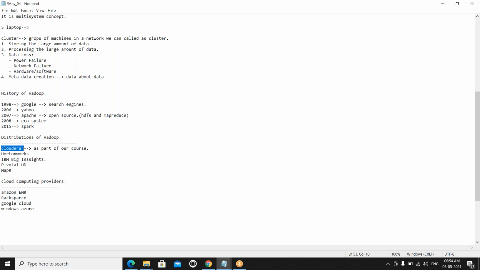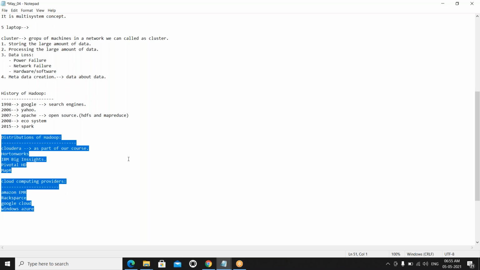There is no change. The only thing is that these are different distributions. The same code will work in all the environments, not only this one. You can choose the cloud also. The same code will work. You only need to know how to connect to the cloud system, and after that you run the same code. So these are the distributions of Hadoop.